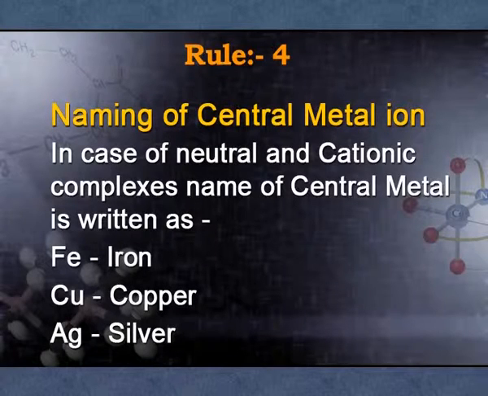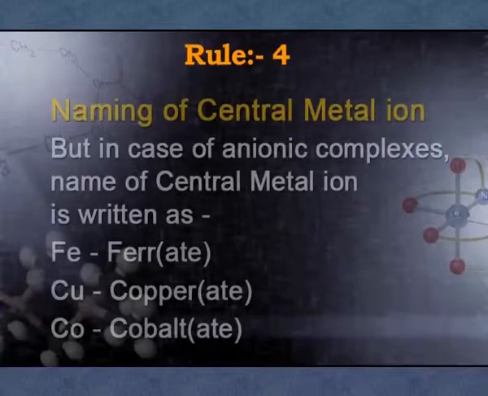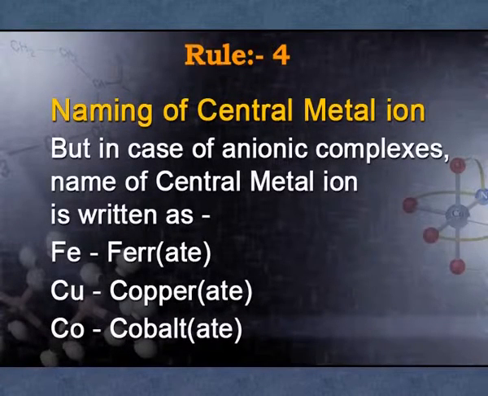And last we have to use another rule: how do we write the name of the central metal ion, whether iron, cobalt, or nickel? If the complex is an anionic complex, suppose the charge comes out negative after ionization when you split the complex, then the name of the central metal ion ends with ATE. If it is iron, we use ferrate. If it is cobalt, cobaltate. If it is nickel, nickelate. In this way, only in case of anionic complexes, this is the rule.